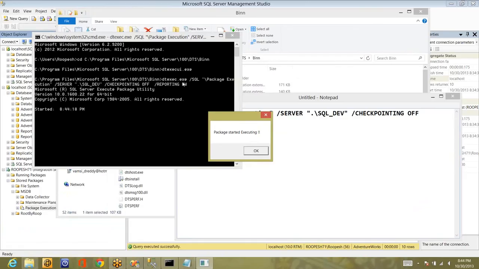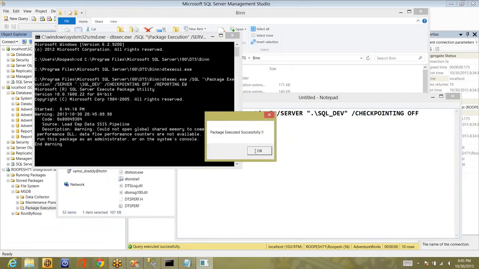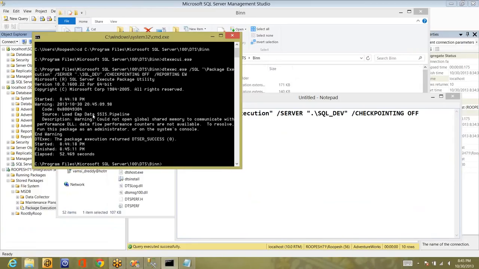The difference between UI and exe is UI will give you a user interface to easily understand what's all there to configure, what you want to configure and how to execute it. It's a very pretty clean UI. Here you have to write the code, like write the command line. The same thing you can also get from there. In the last tab you have seen, right? The last page from where I copied the same command line. And you can see it executed successfully. It is showing all the stuff and it executed successfully. So this is the difference between DTExec and DTExec UI.exe.